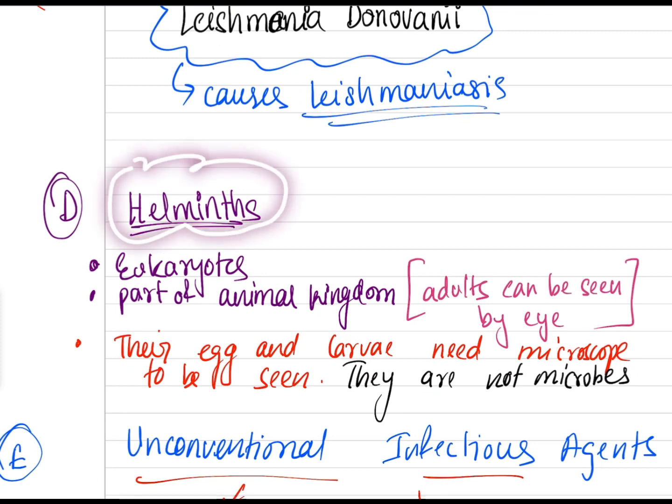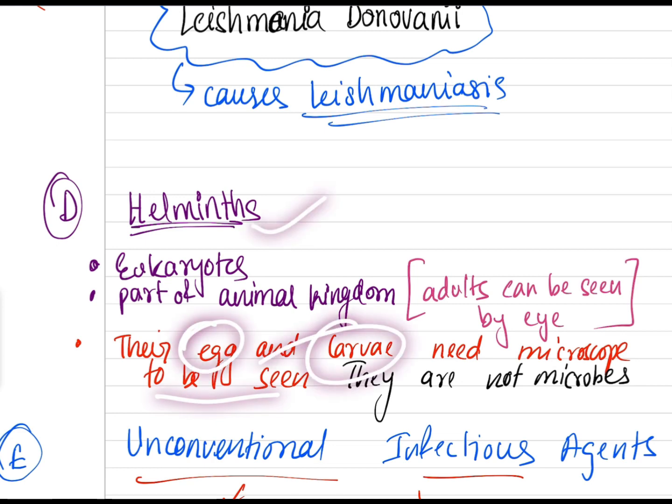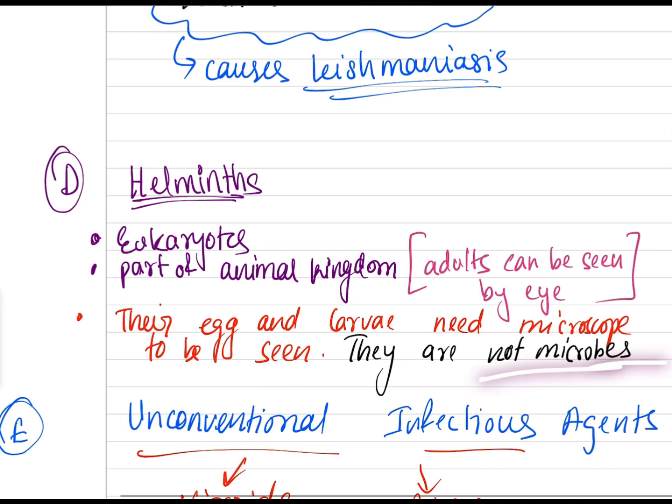Now they are helminths. Now we are moving on. They are eukaryotes. They are bigger in size. They are part of the animal kingdom. Adults can be seen by our eye. But why are we studying them in microbiology? Because we study their egg and larvae form, which need microscopes to be seen, and they are not microbes.